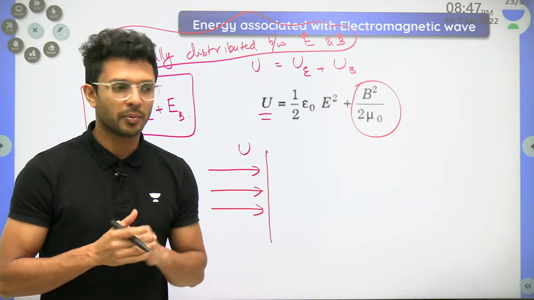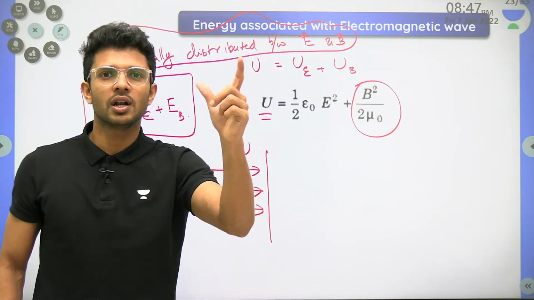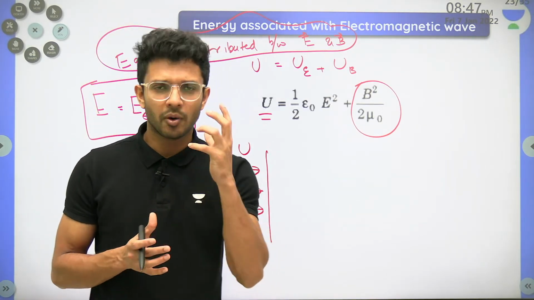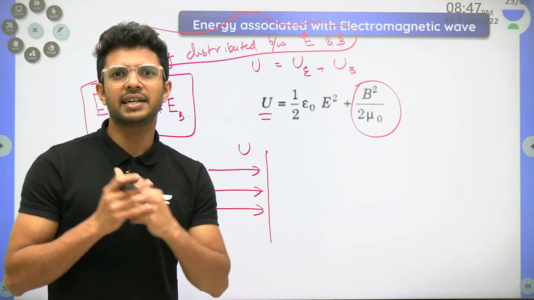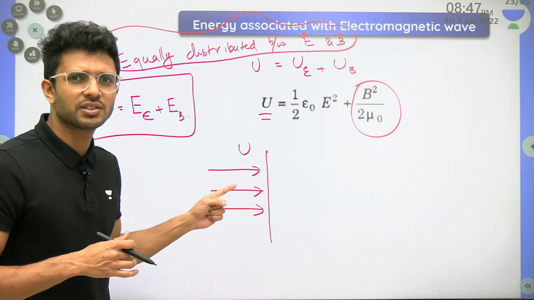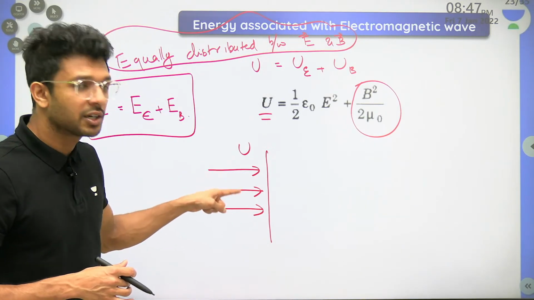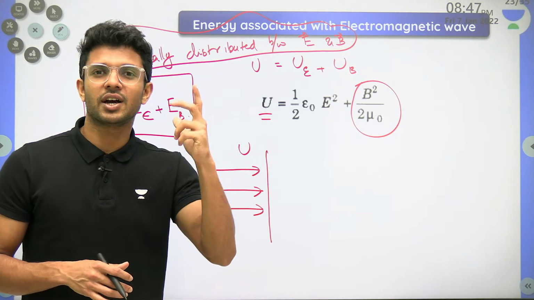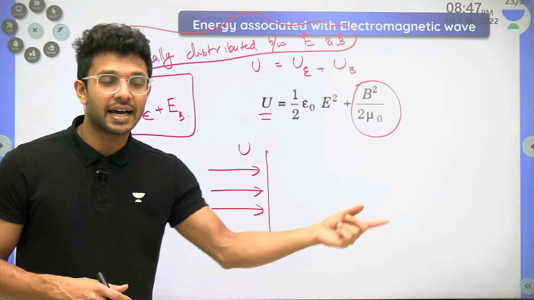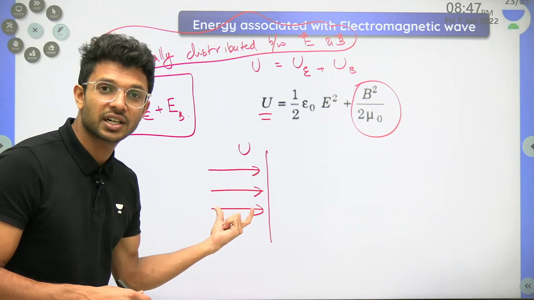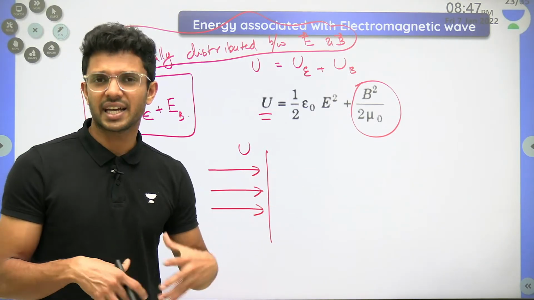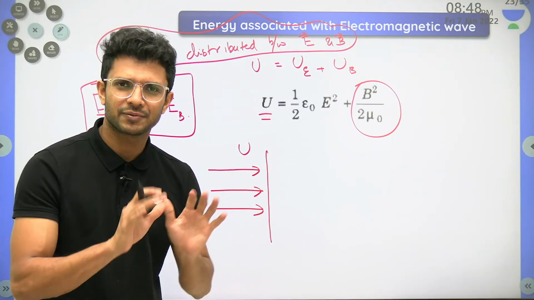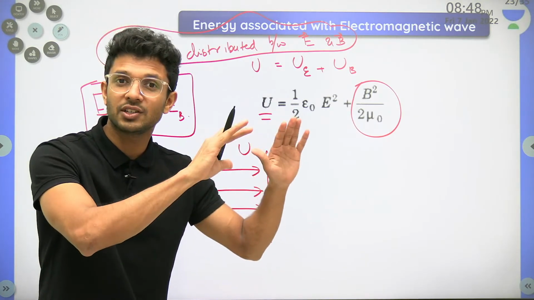Momentum means a push. When you throw a ball onto a wall, the ball provides momentum to the wall. Momentum is a quantity associated with particles, but I'm going to say that momentum is also given by electromagnetic waves. How? You don't have to think a lot. You'll learn in the chapter of dual nature that waves are also associated with particle nature. If it has particle nature, it should have momentum also, right? You'll learn more about that later.